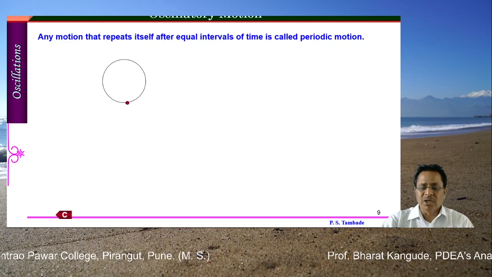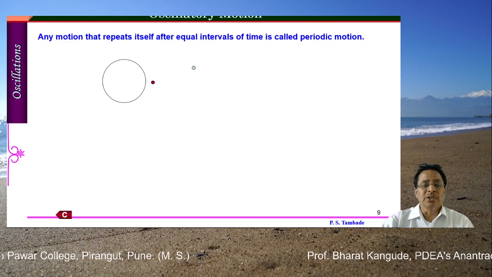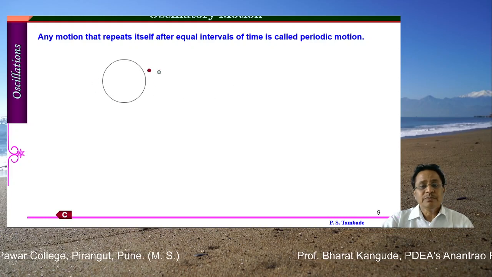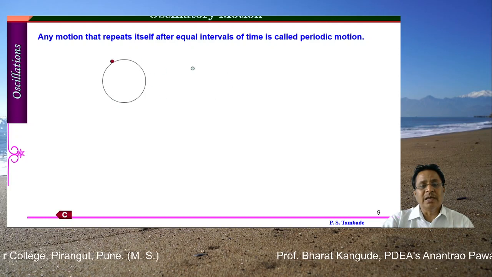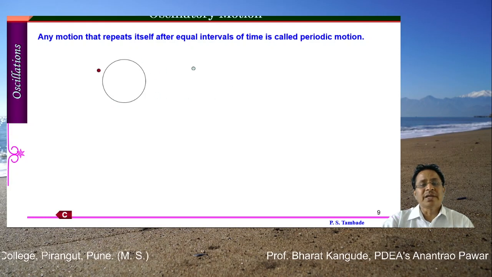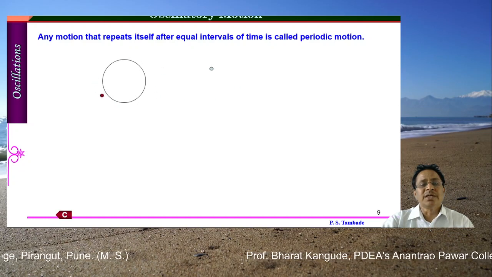Now suppose this is an object which is rotating about this circle as shown here, maybe elliptical motion or circular motion, whatever. This is called a repeated motion or oscillatory motion. Another example I can show here. This is something repeating like this, stopping at one point, and it follows the same path after every rotation, and this type of motion is also called an oscillatory motion.